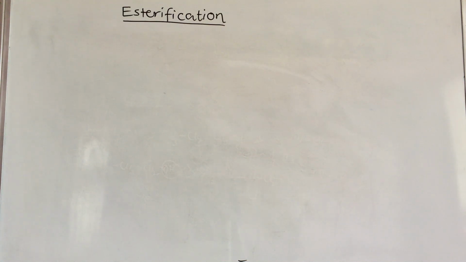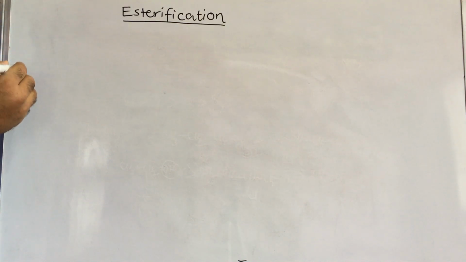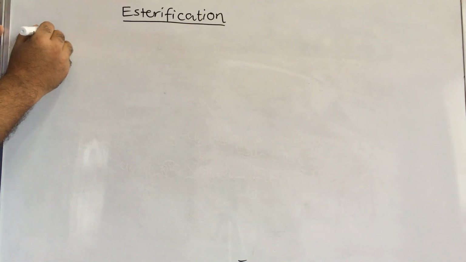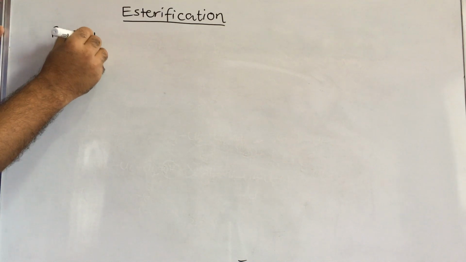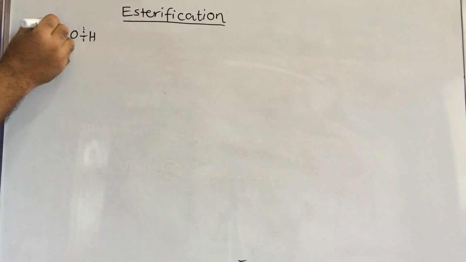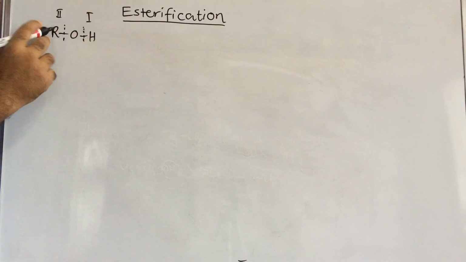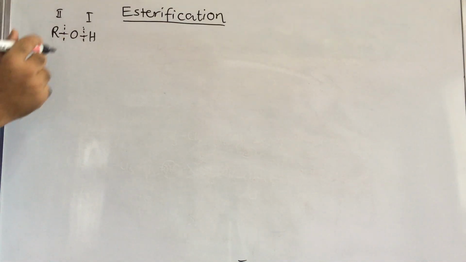Hi students, today I am discussing esterification. Alcohol reacts with a carboxylic acid to form esters in the presence of acid. This is also an OH bond breaking reaction, because last class I explained about ROH, the alcohol. If this bond breaks, that is OH bond breaking, this is type 2 and this is type 1. This is CO bond breaking, this is OH bond breaking.